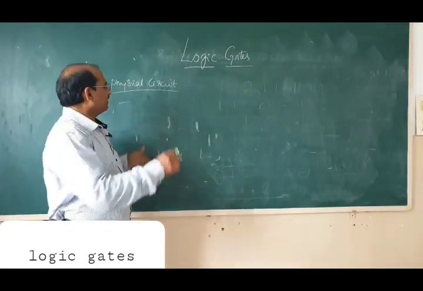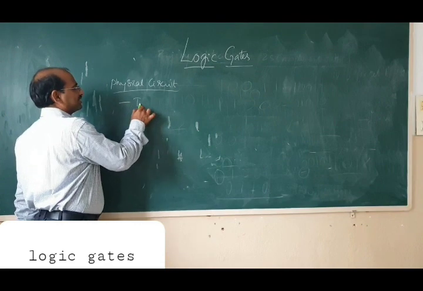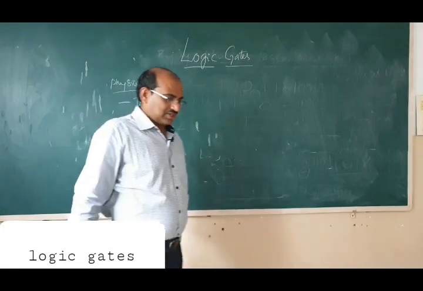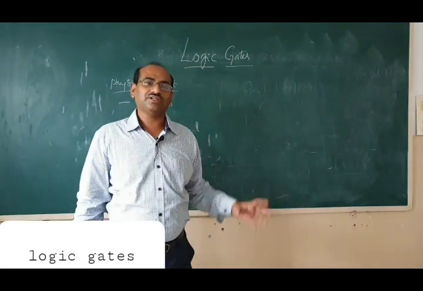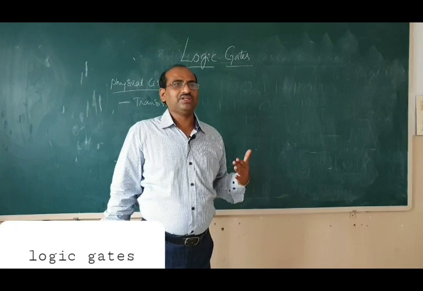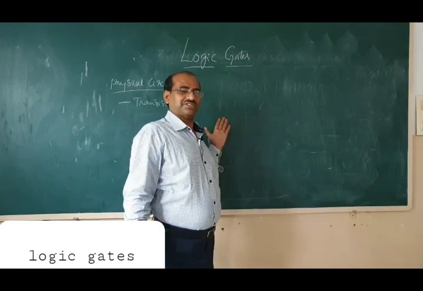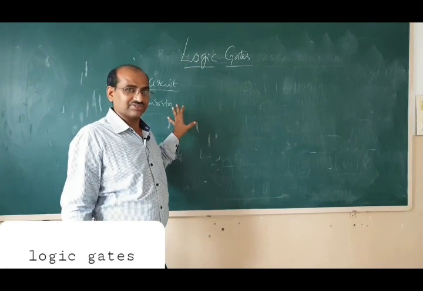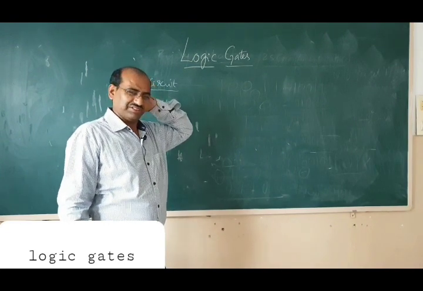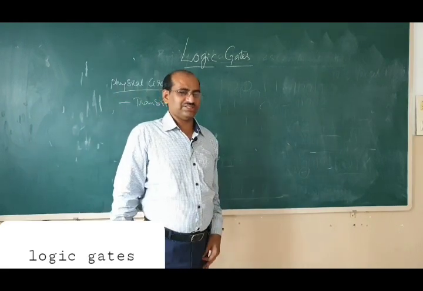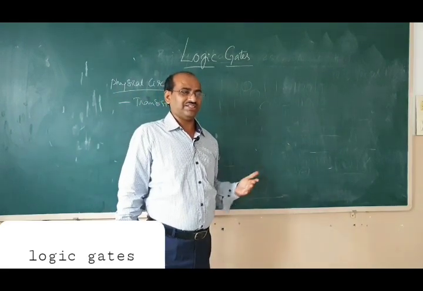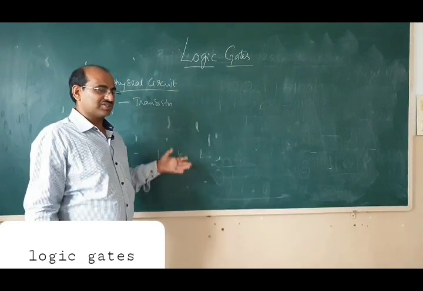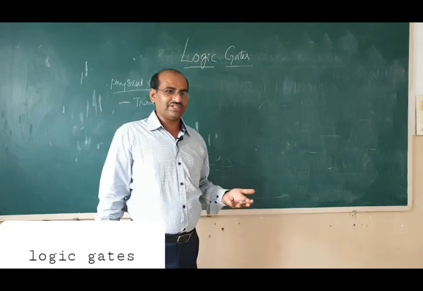Then came the famous transistor logic. Transistors and diodes are used for making circuits, right? Then you know transistors from your intermediate studies, NPN transistors, PNP transistors. Then if we take the present trend, these are also outdated. They are not efficient anymore, they are not cost effective, they are not power efficient, right?